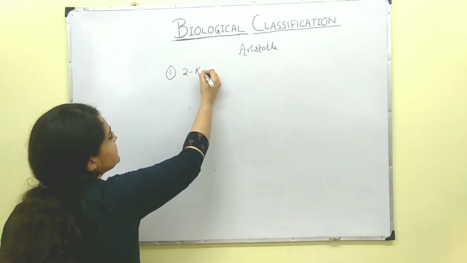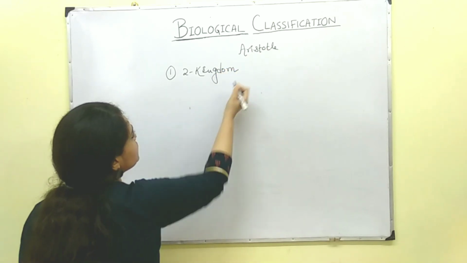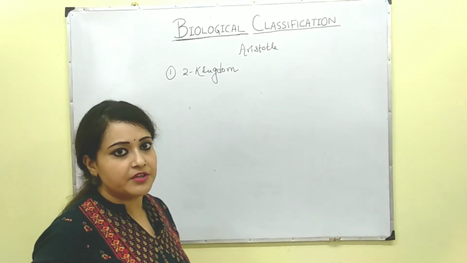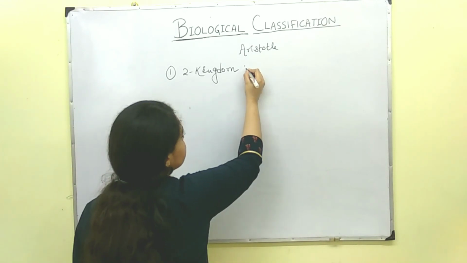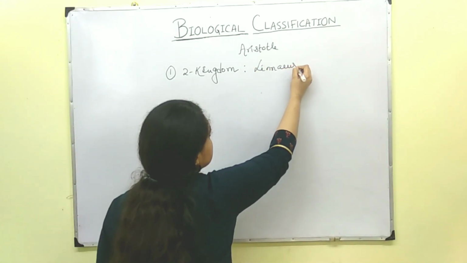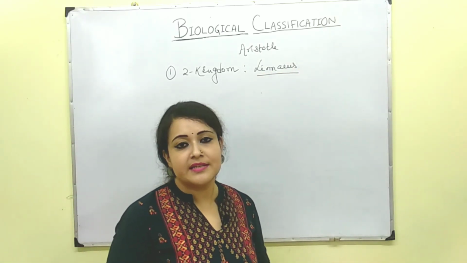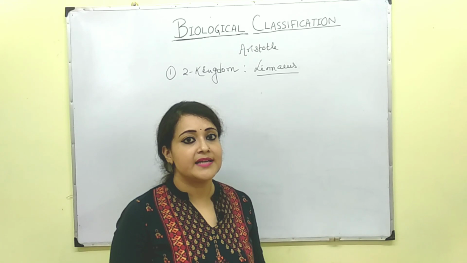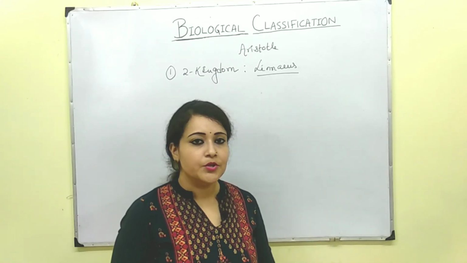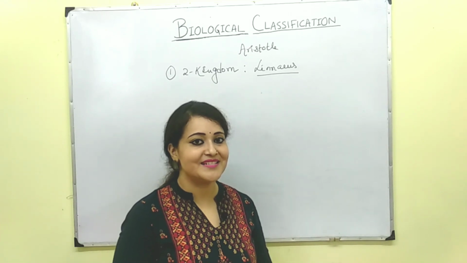But the first conventional method of classification was the two kingdom system of classification, and it was proposed by the very famous scientist Carolus Linnaeus. Now Carolus Linnaeus, you all know, is regarded as the father of taxonomy. Do you know the name of his books? If you know the answer, please write in the comment section.